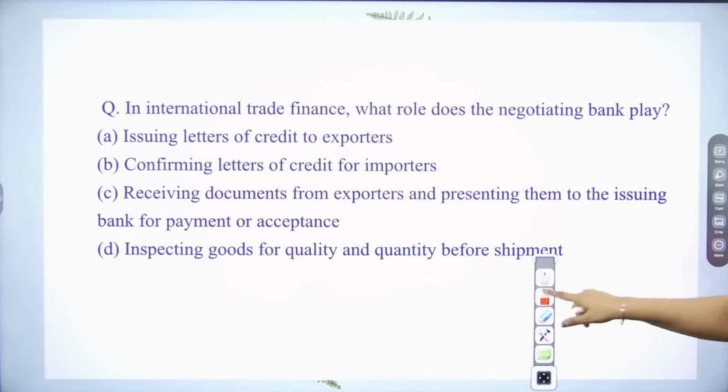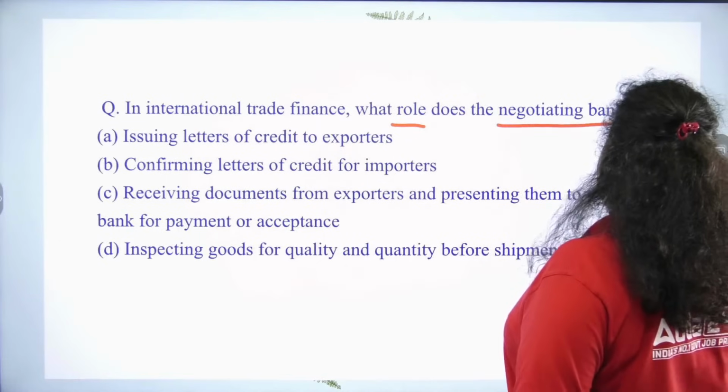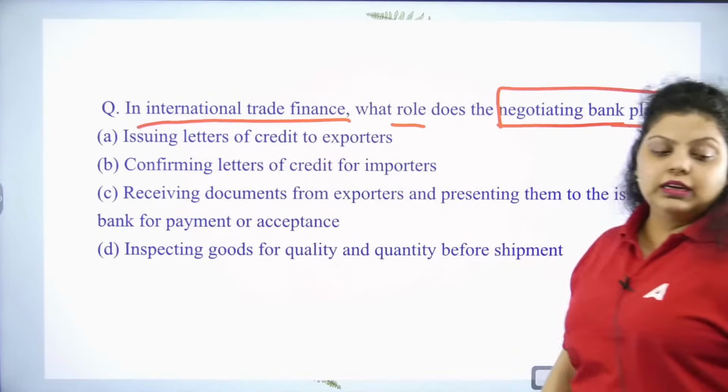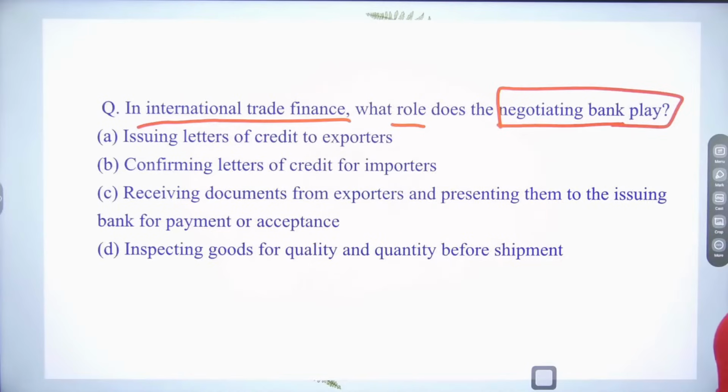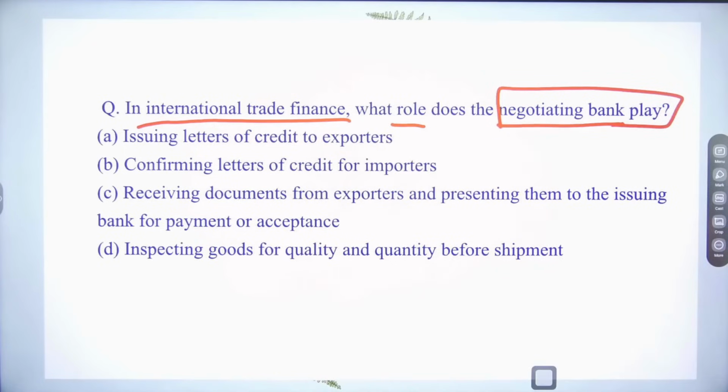Next question is asking about, in international trade finance, what role does the negotiating bank play? The options: issuing letter of credit to exporters, confirming letters of credit for importers, receiving documents from the exporter and presenting them to the issuing bank for payment or acceptance, inspecting goods for quality and quantity before shipment.